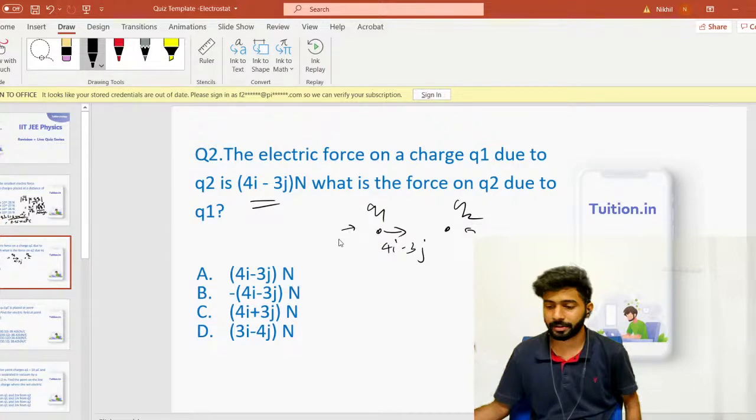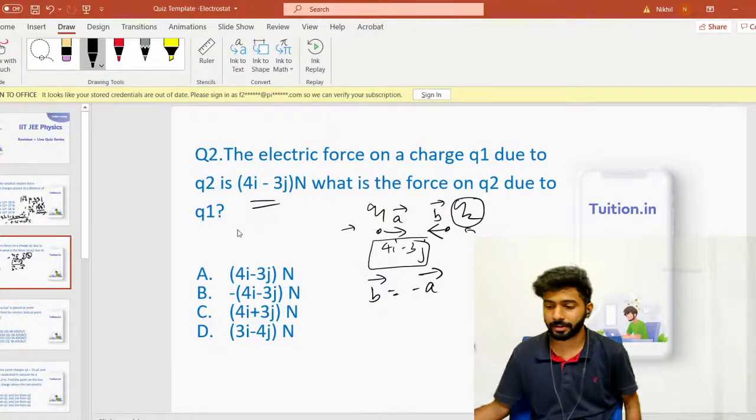You should always know that this Coulombic force on two different charges will occur in pairs, equal and opposite pairs. So the force on Q2 will exactly be the opposite of what the force on Q1 was due to Q2. If A bar is the force vector on Q1 due to Q2, then the force vector B bar on Q2 due to Q1 will simply be negative of A bar, because it just has to be opposite in terms of direction. The magnitude has to be the same.